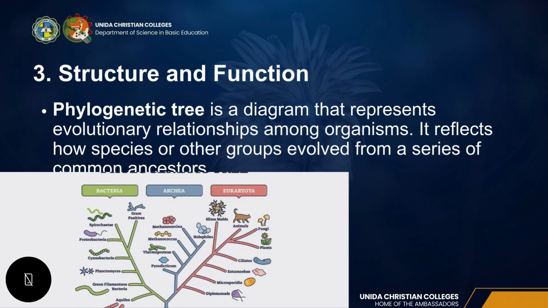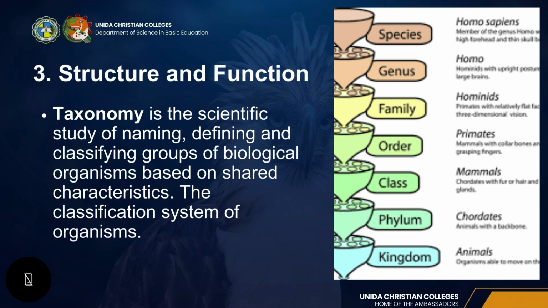We can also see in the phylogenetic tree that we are in the same kingdom as the dogs, which is the animal kingdom. By understanding the phylogenetic tree, we can identify the taxonomical structure, the taxonomy of an organism.